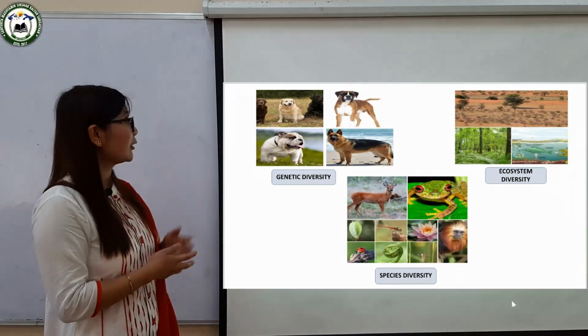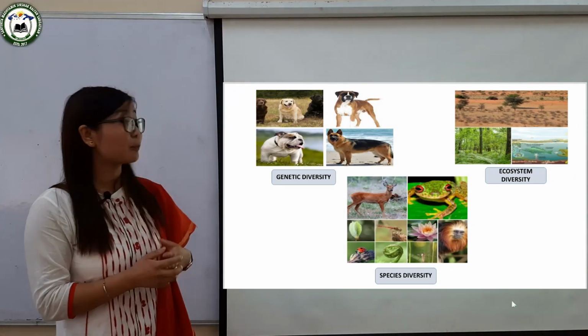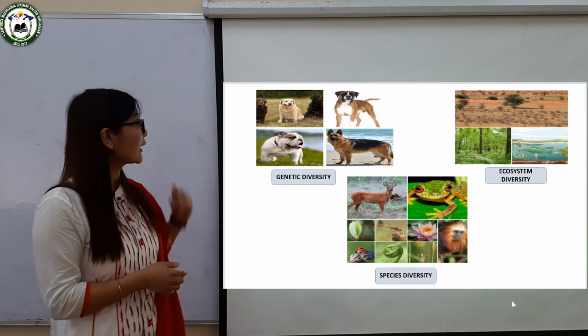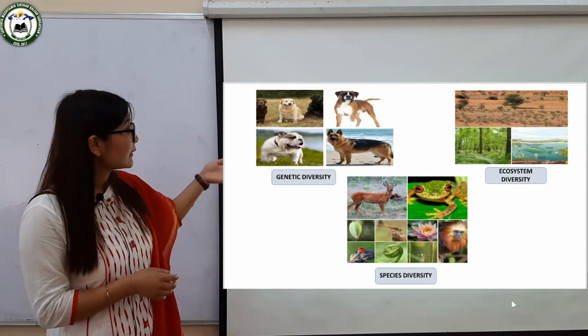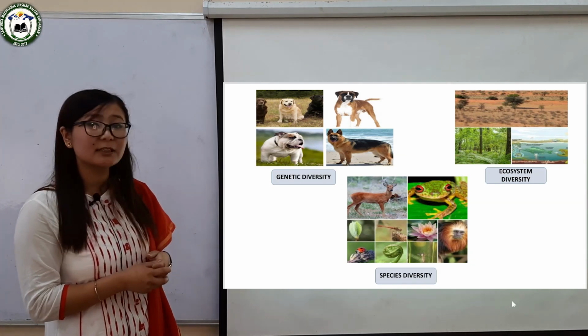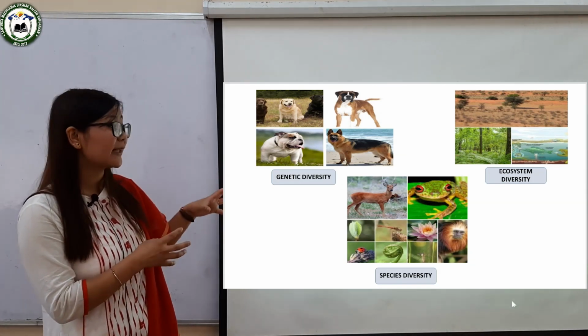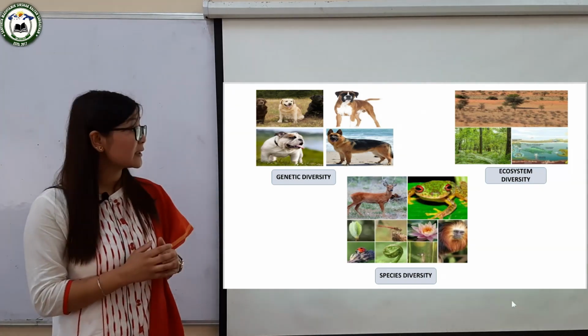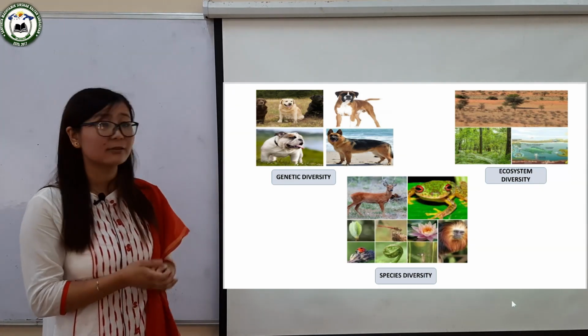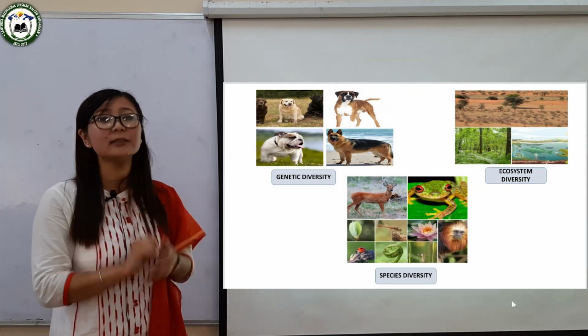Now you can see here the pictures or the images that portray genetic diversity. Here you can see the different breeds of dog. Then species diversity, where you can see the varieties of plants and animals in a given region. Then you can see ecosystem diversity, where you can see desert ecosystem, forest ecosystem and pond ecosystem in a single frame.